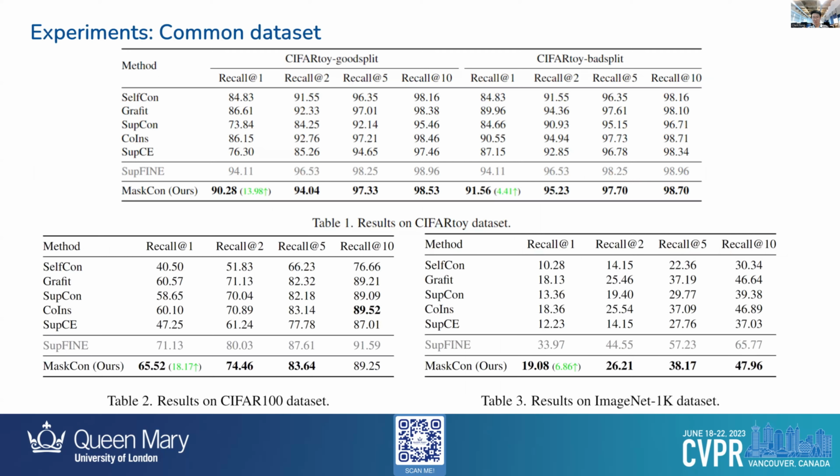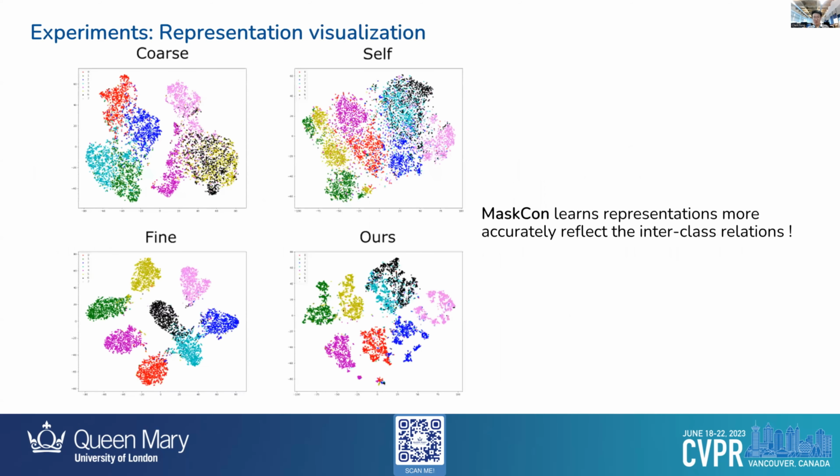Here we show some results on the aforementioned datasets. In the common classification datasets, our method achieves significant improvement over the baseline method and previous works. Especially, our method's performance approaches the results when you directly train with fine-grained labels. We also show the testing visualization of learned representations on the CIFAR toy dataset. It's clear that our method achieved more distinct clusters and clearer boundaries between different classes.